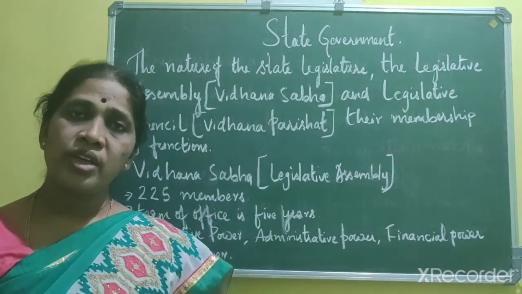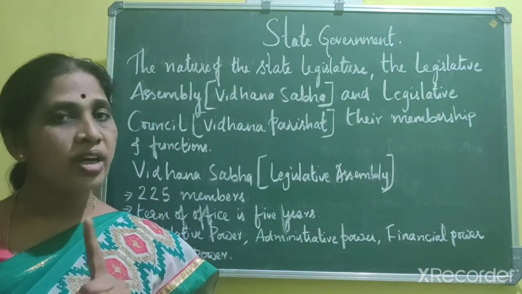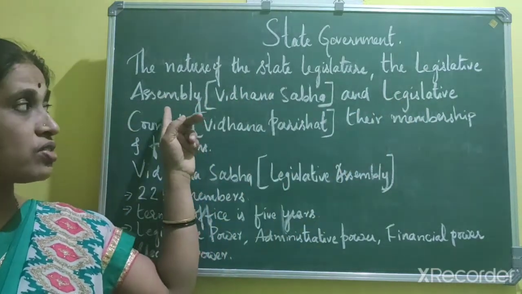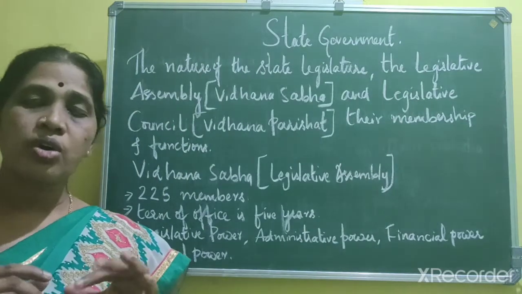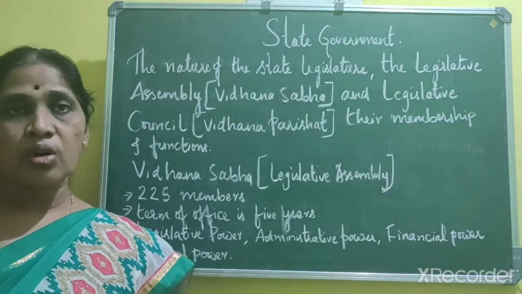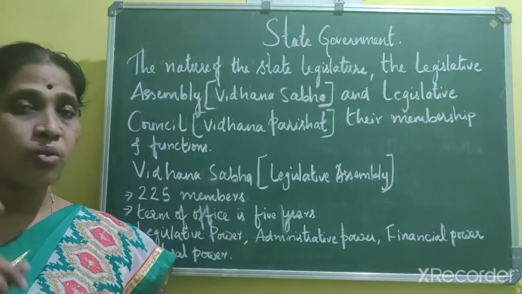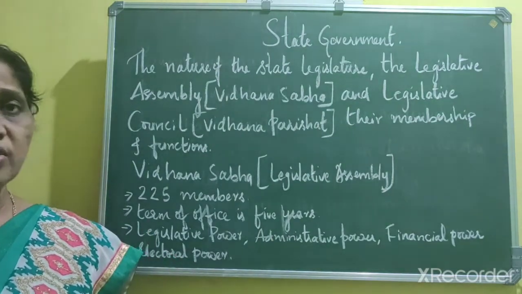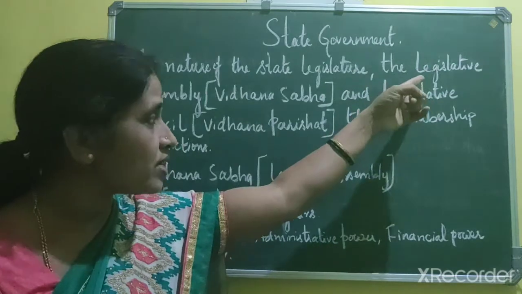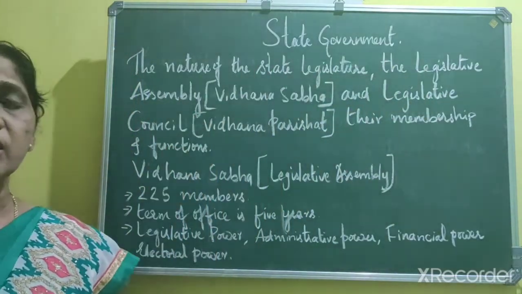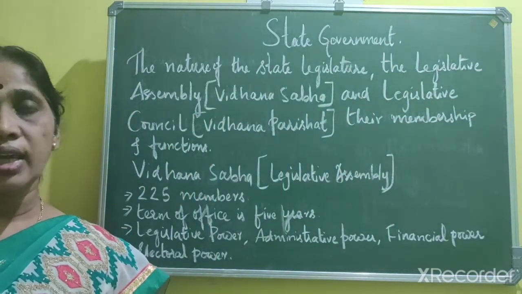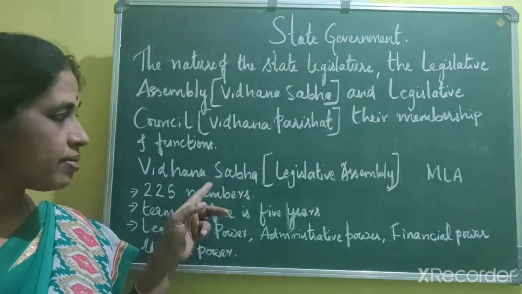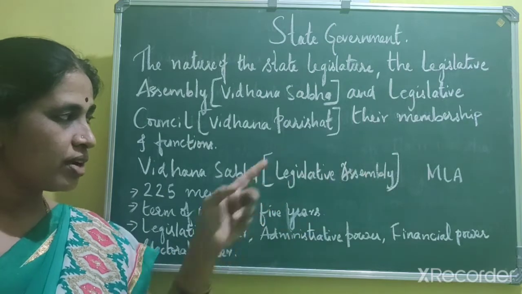In some states they have only one house, that is only Vidhana Sabha. A legislature which consists of only one house is called unicameral, and a legislature which consists of both houses, the legislative assembly and legislative council, is called bicameral.